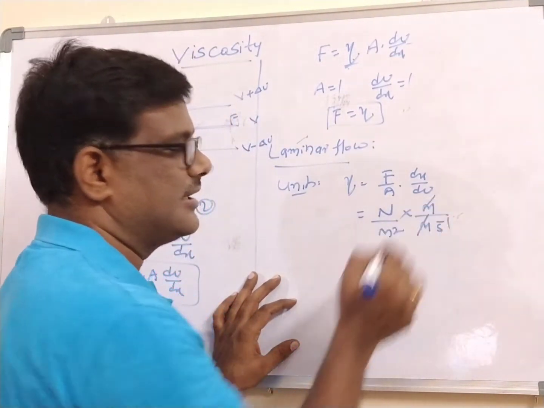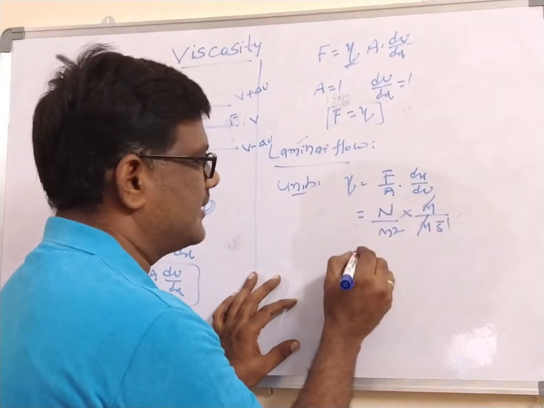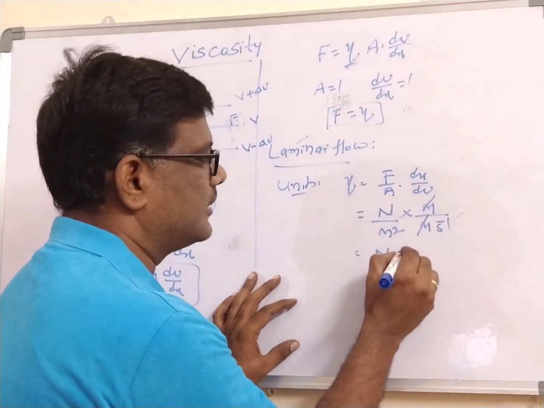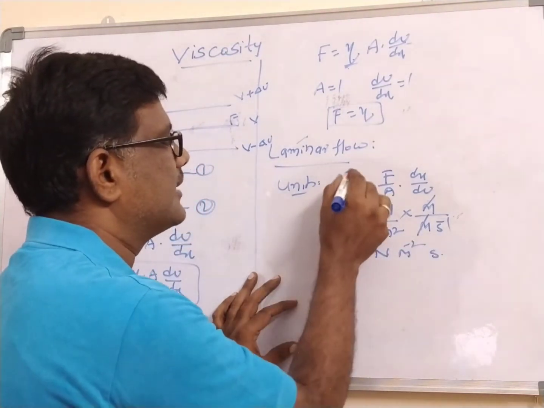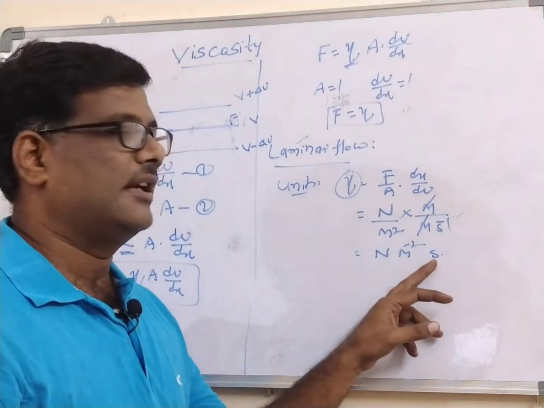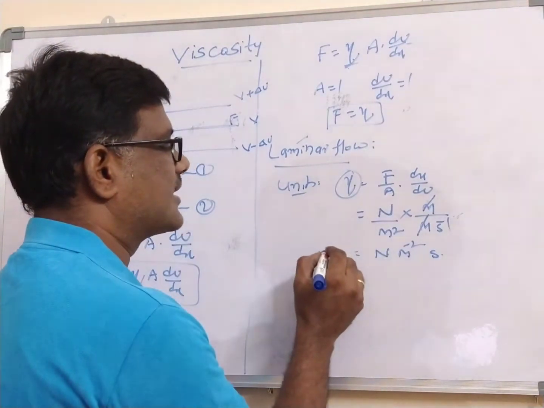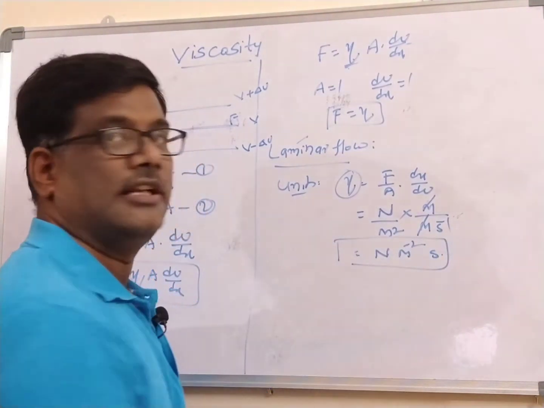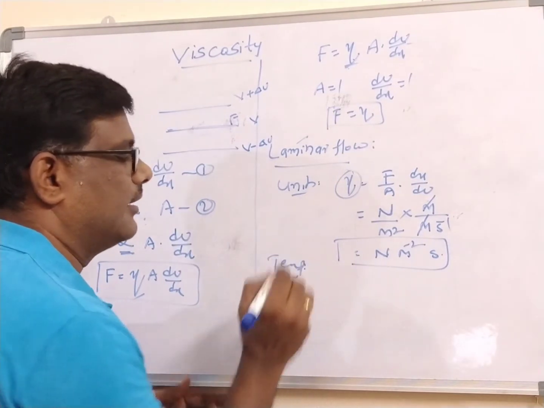So this meter will get cancelled. 1 by second comes, the inverse of meters per second, so the value will be Newton per meter square second. So these are the units of the viscosity quotient: Newton per meter square, and the second inverse comes as the second. These are the units of the viscosity quotient. Very, very important.